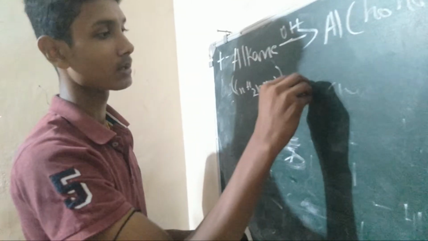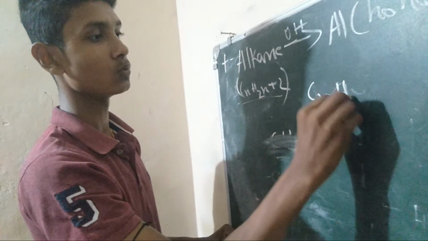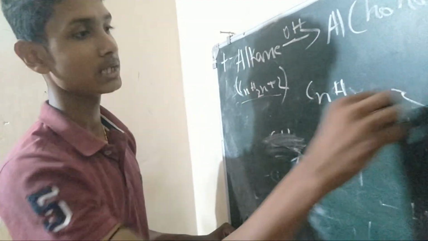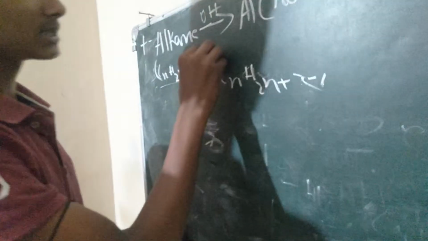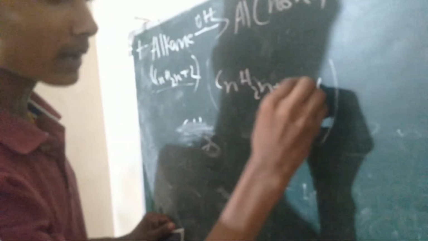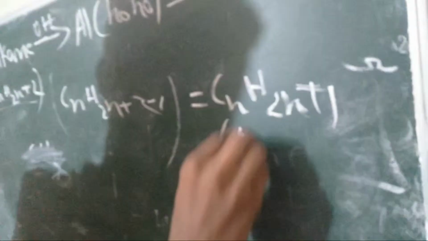So this is the formula of alkane, CnH2n+2. If we minus 1 here, then it becomes CnH2n+1. Then it became alkyl.